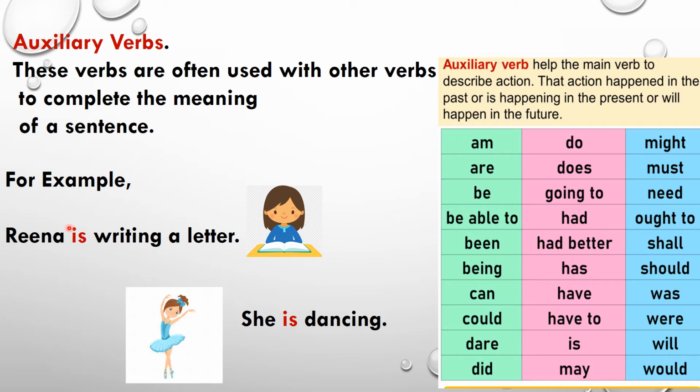For example, Reena is writing a letter. In this, what is your auxiliary verb? Is is your auxiliary verb. She is dancing. In this, what is your auxiliary verb? Is is your auxiliary verb. Let's see some examples of auxiliary verbs: am, are, be able to, been, do, does. These are some examples of auxiliary verbs.